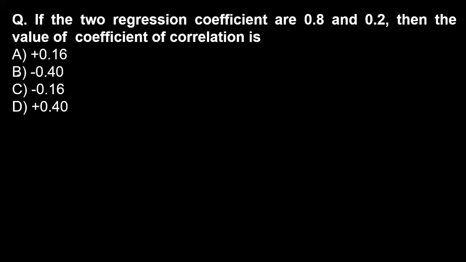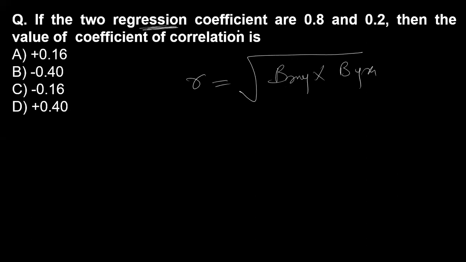Now, if the two regression coefficients are 0.8 and 0.2, then what is the value of the correlation coefficient? The formula of the correlation coefficient is r equals the square root of beta xy multiplied by beta yx, where these are the two regression coefficients.